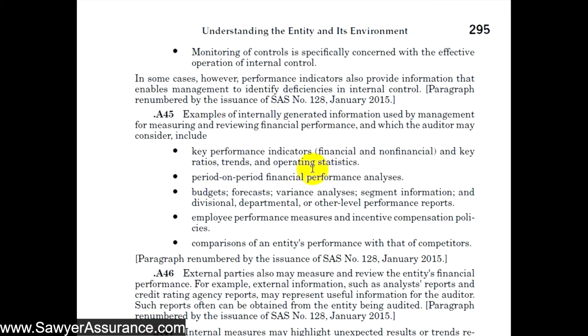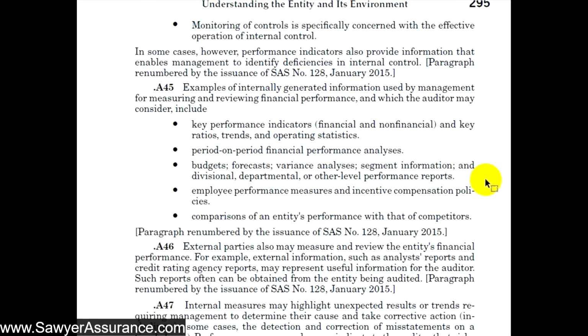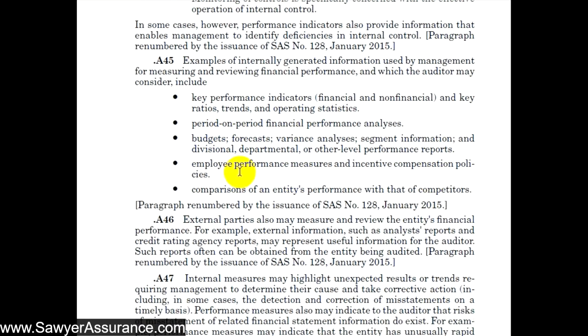The performance indicators might also be period-on-period financial performance analysis. So perhaps they've built something like this that we could obtain a copy of to look at. Budgets, forecasts, variance analysis, and so on. Employee performance measures and incentive compensation policies. For instance, if employees are required to work a certain amount of hours in order to achieve a bonus, then we might look at that compensation policy, perhaps in the employee handbook, and also the calculations by management that show whether or not they met those targets.